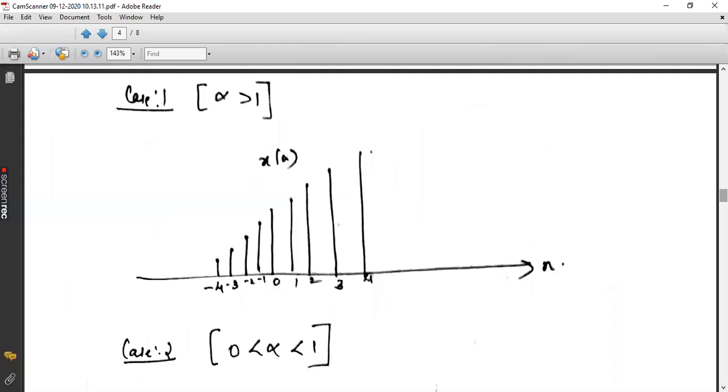So this can be plotted like this, where the signal rises exponentially. When you join these peaks, it should be an exponential curve. Okay, it should not be a straight line. It should be an exponential curve like this.